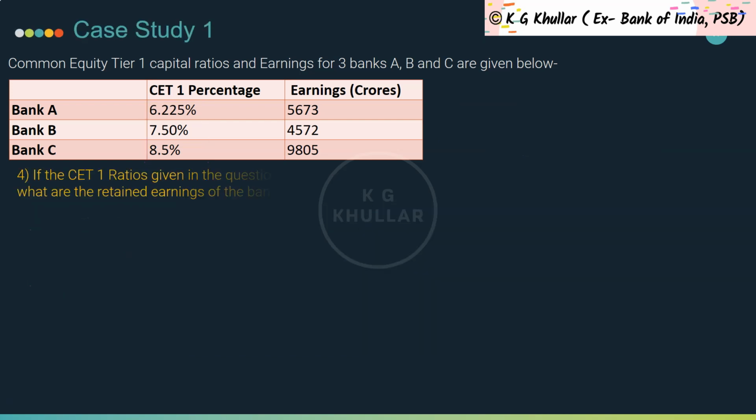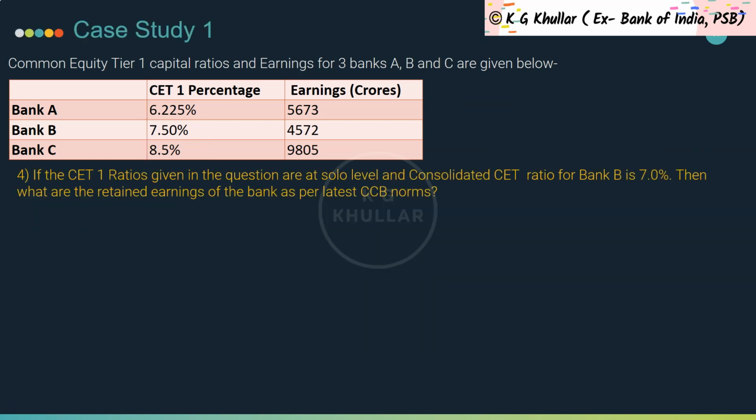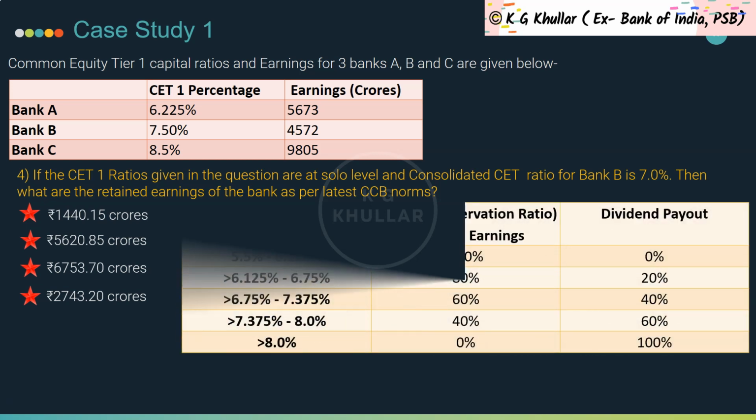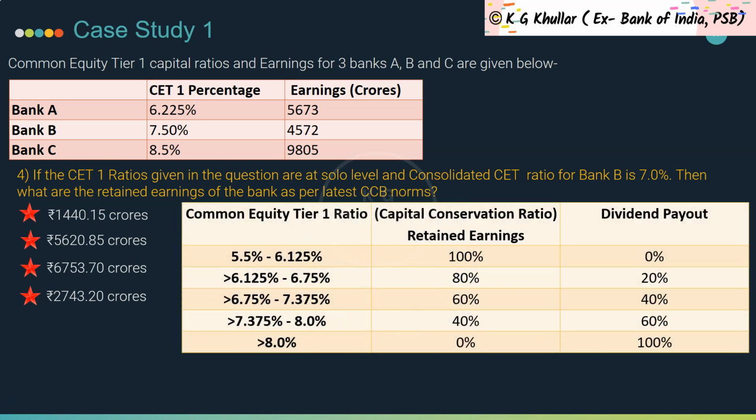Next question is, if the CET1 ratios given in the question are those of solo level and the consolidated CET1 ratio for Bank B is 7.0%, then what are the retained earnings of the bank as per the latest CCB norms? And the options given are these. Now friends, please recall that we learned earlier in the lecture that if in a question we are given both solo and consolidated CET1 ratios, then the calculation is done based on the lower CET1 ratio.